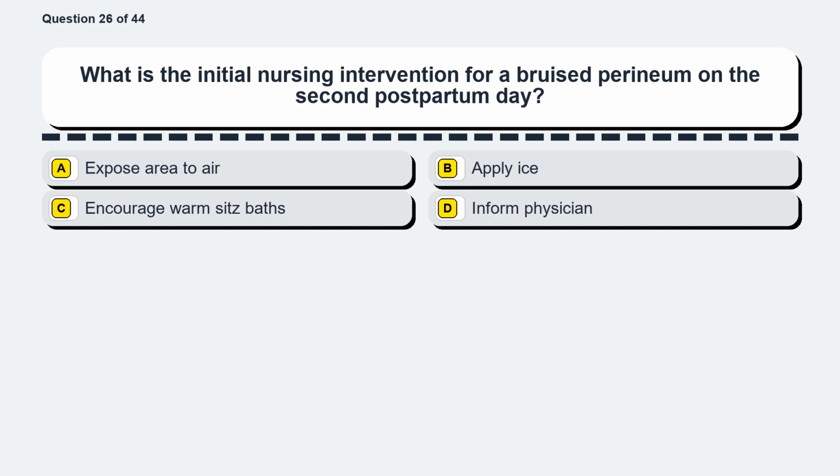Question 26. What is the initial nursing intervention for a bruised perineum on the second postpartum day? Option A, expose area to air. Option B, apply ice. Option C, encourage warm sitz baths. Option D, inform physician.